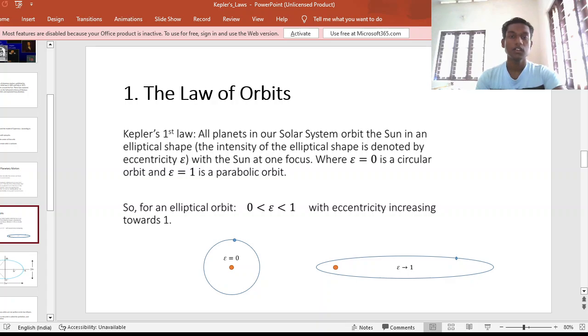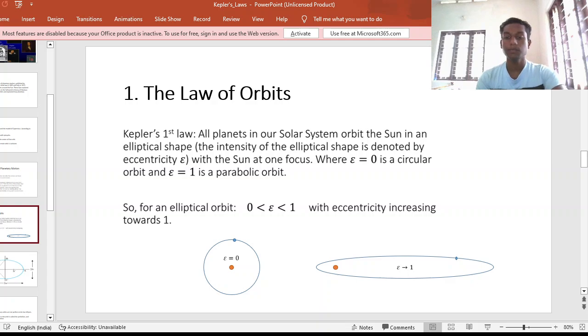Here is the first law, the law of orbits. According to this law, all planets in our solar system orbit the sun in an elliptical shape with the sun at one of its foci. So here we have a representation of a circle and an ellipse. If we look at this circle, it has a fixed point called the center, and its eccentricity will be equal to 0. All the points on the circumference will be equidistant from the center, and this constant distance is called the radius.